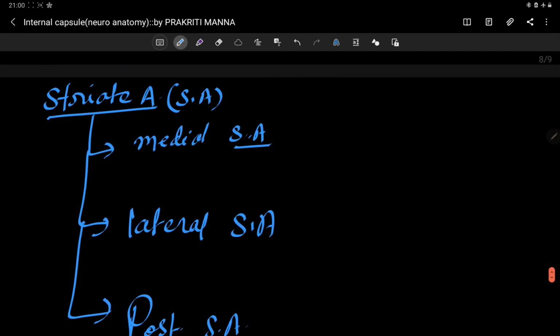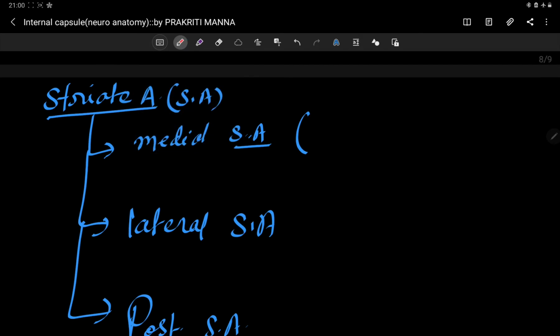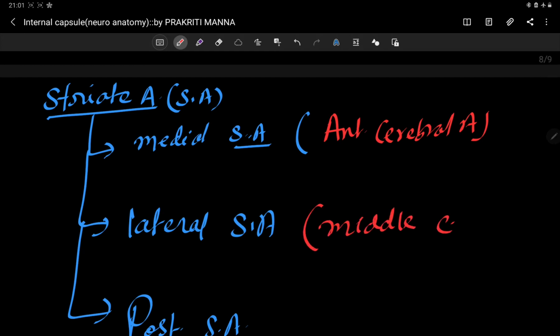Your medial striate artery is coming from the anterior cerebral artery. Lateral striate artery is coming from the middle cerebral artery.